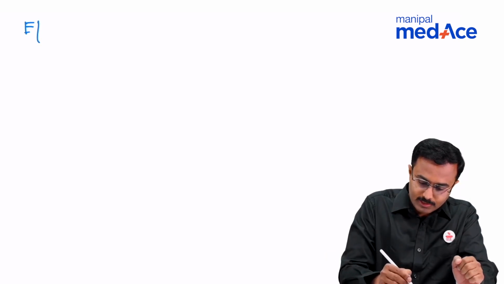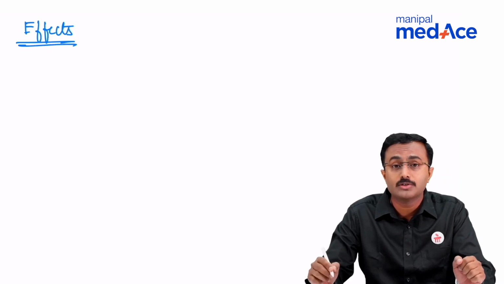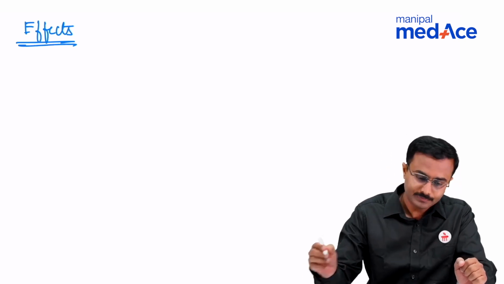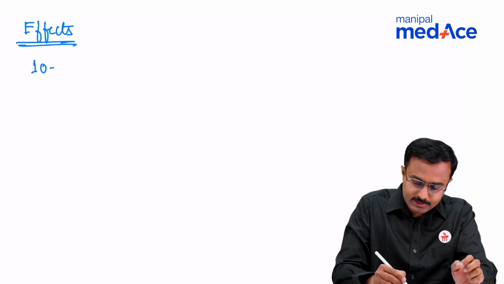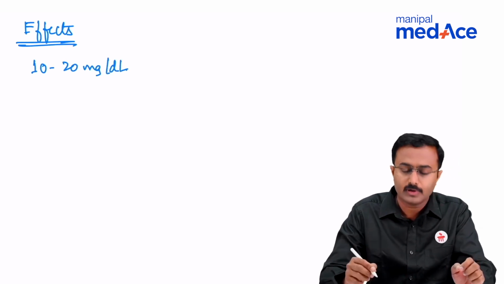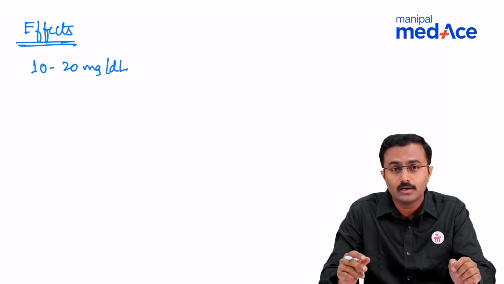Coming to blood alcohol concentration, which is an important variable that determines the acute effects of alcohol. So we are going to see the effects of alcohol based on the concentration in blood. Initially, 10 to 20 mg per deciliter, the person has some kind of disinhibition, a kind of euphoria to start with.